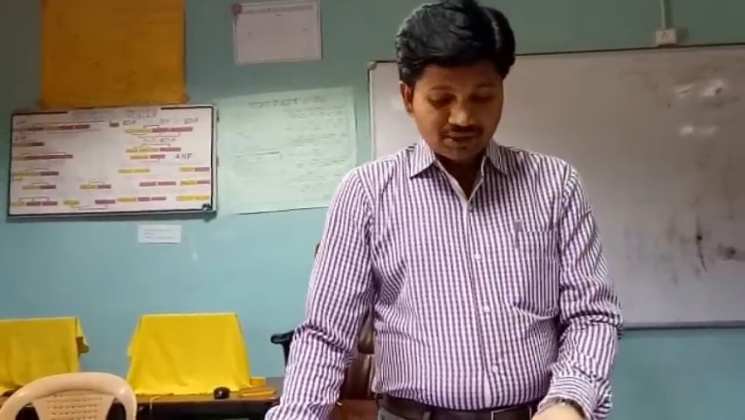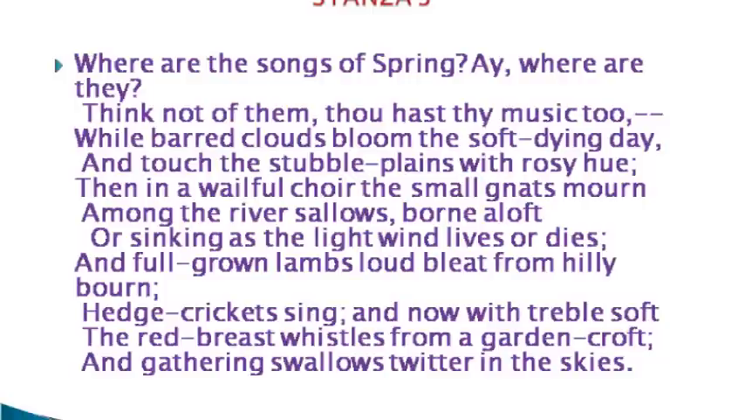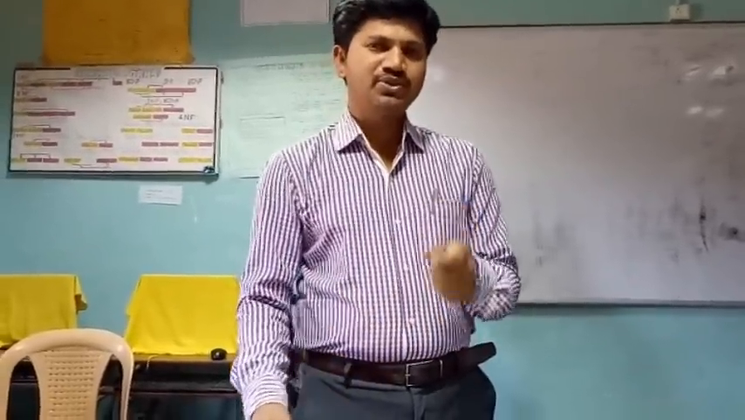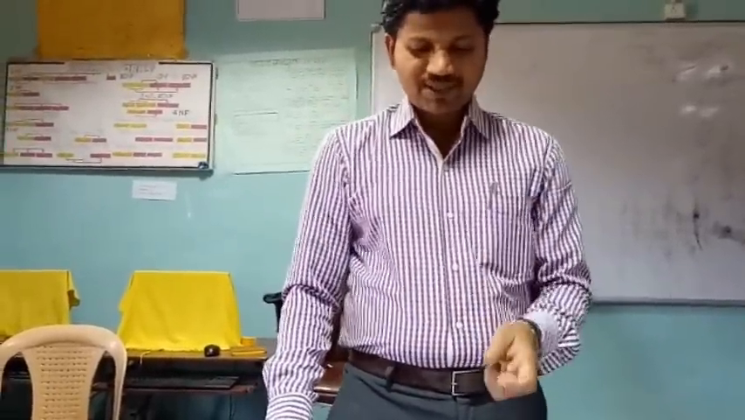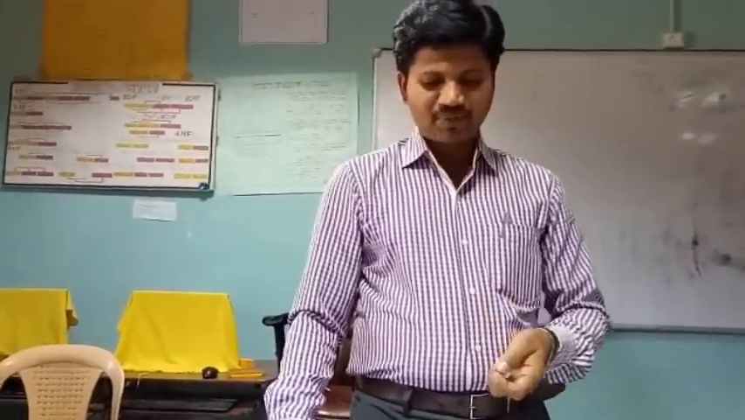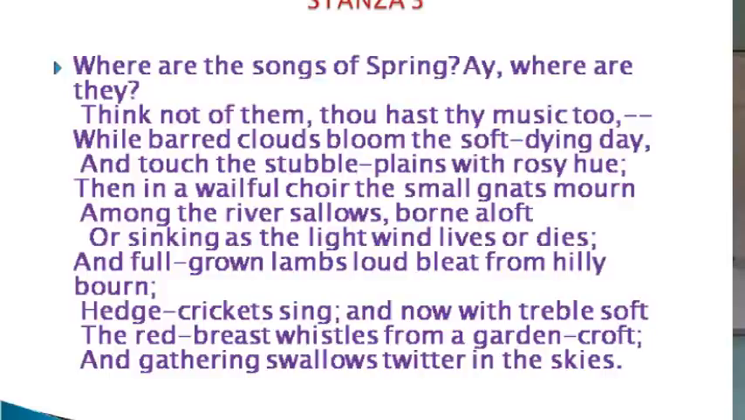And here, while barred clouds bloom the soft dying day. So, without mentioning the sunset, because sunset means end. What is end here? End of summer season and the end of spring season, the beginning of autumn season here. So, without using the word sunset, he uses the words the soft dying day and touch the stubble plains with rosy hue.